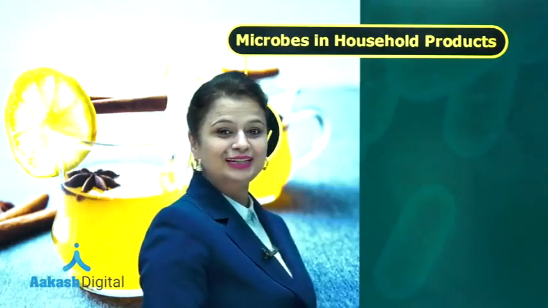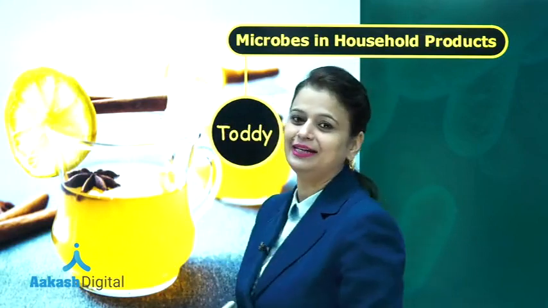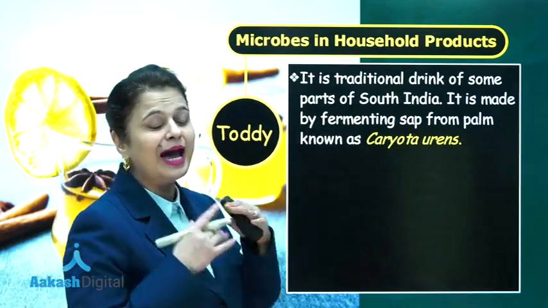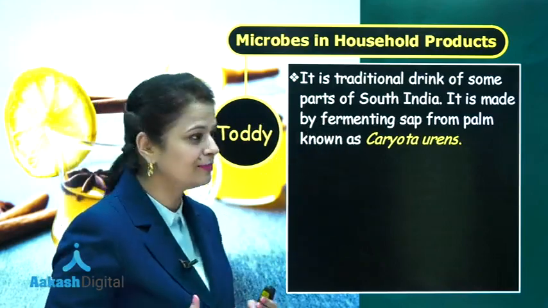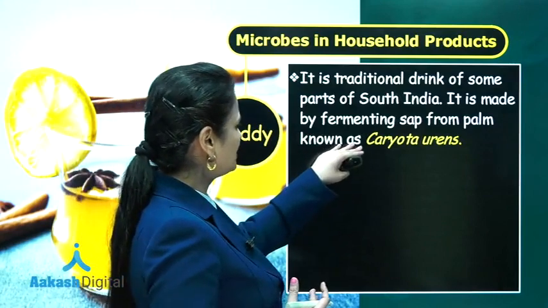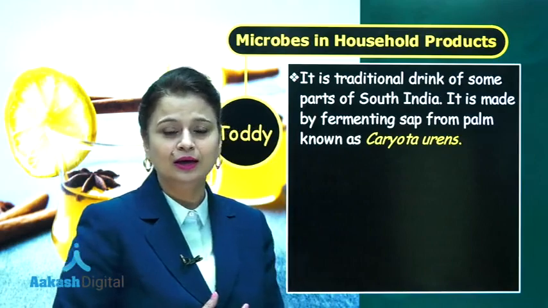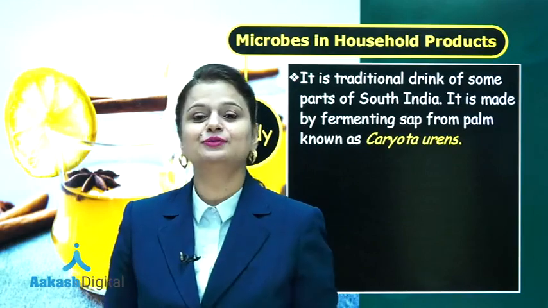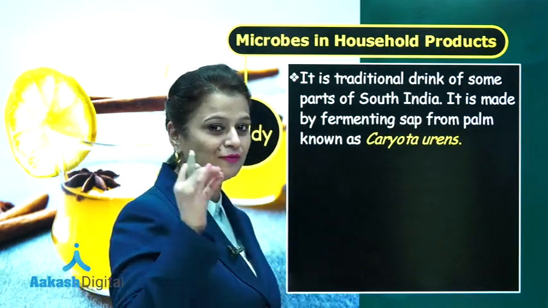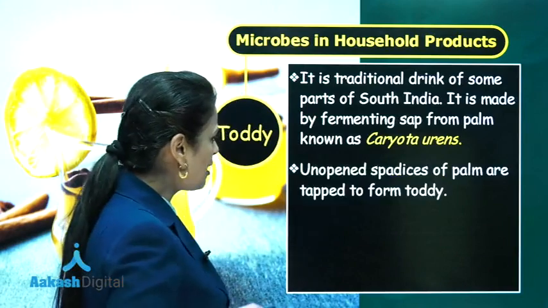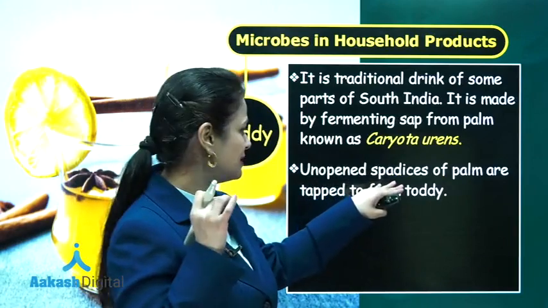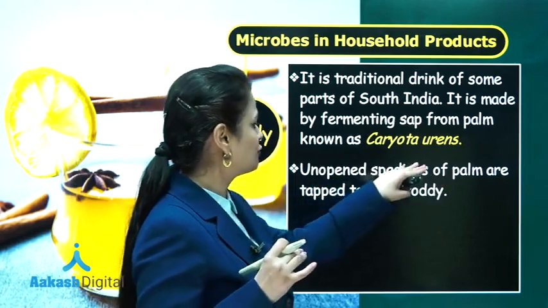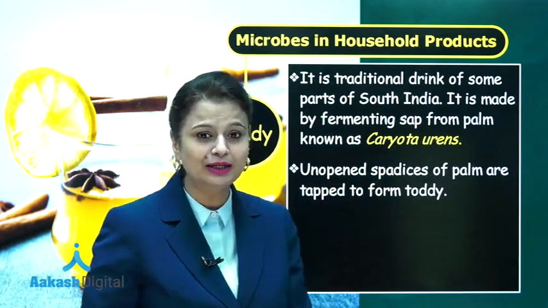Right? Toddy. Yes, this is an alcoholic drink. This is a traditional drink of some parts of South India, and it is made from a palm, the toddy palm, whose scientific name is Caryota urens. Now, from which part of the palm is it formed? From stem, leaves, roots? No, it is formed from the inflorescence, and that inflorescence is the spadix. So it is formed from the unopened spadix of the palm after tapping.